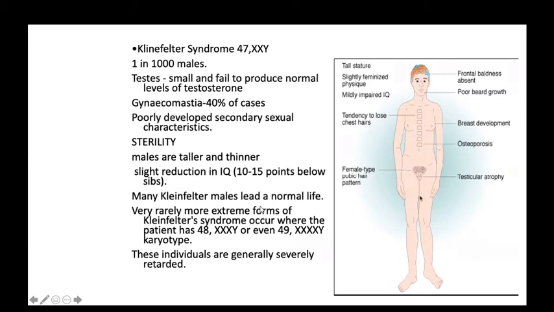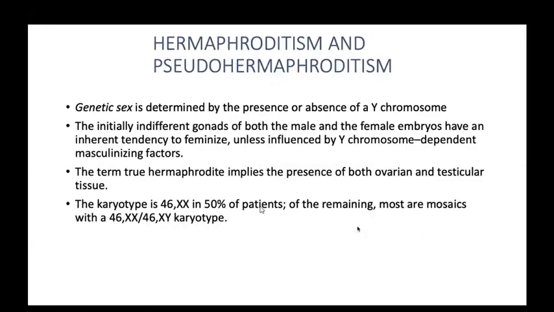Now coming to a rare cytogenetic disorder, that is hermaphroditism and pseudohermaphroditism. Here, genetic sex is determined by the presence or absence of the Y chromosome. We know when the Y chromosome is present, then it becomes a male. Absent, then it becomes a female. But here, what is the condition? Initially the undifferentiated gonads of both male and female embryos have an inherent tendency to feminize unless they are influenced by the Y chromosome, depending upon the masculinity factors.